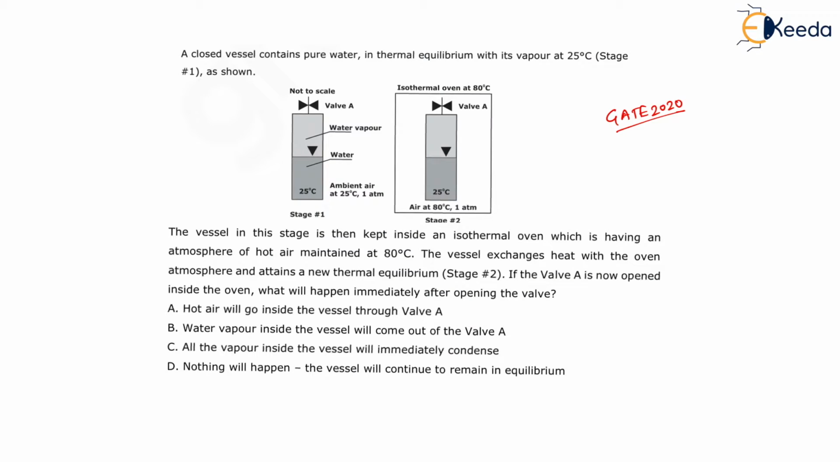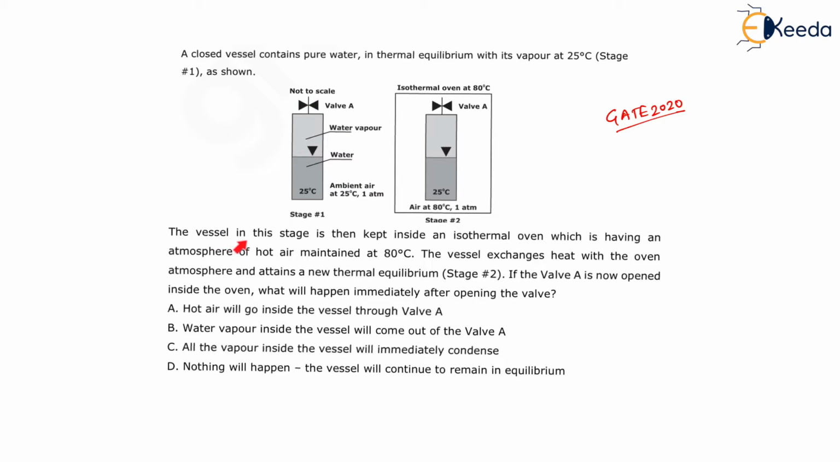The question is: a closed vessel contains pure water in thermal equilibrium with vapor at 25 degrees Celsius, stage 1 as shown. You can see here in stage 1 there is water as well as water vapor, and they are in equilibrium, right? The temperature of the water is given as 25 degrees Celsius, right? And there is a wall A at the top.